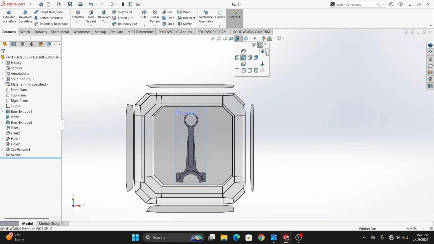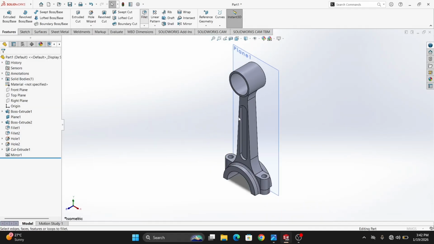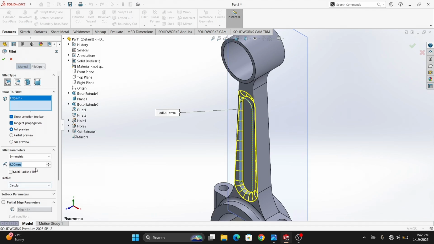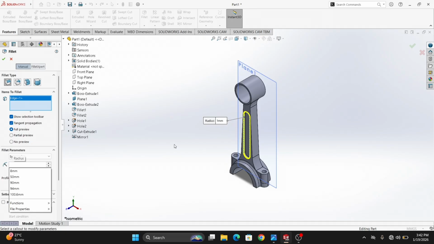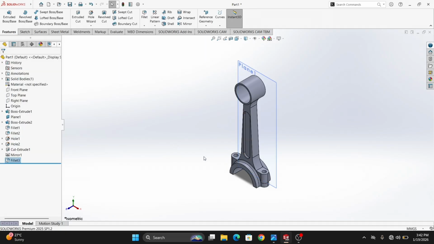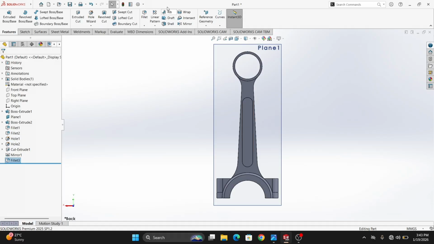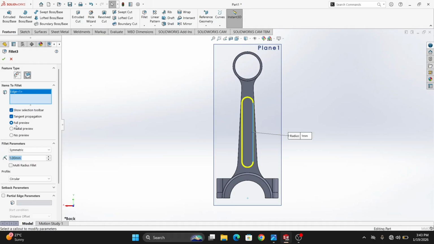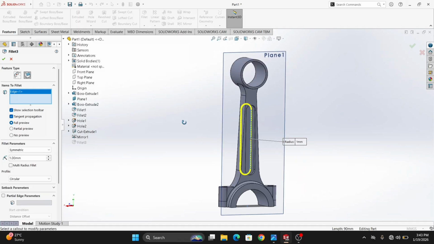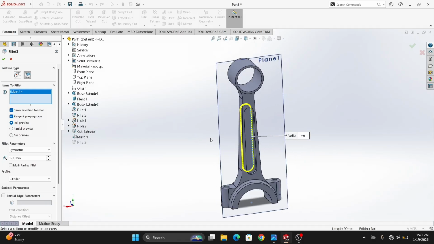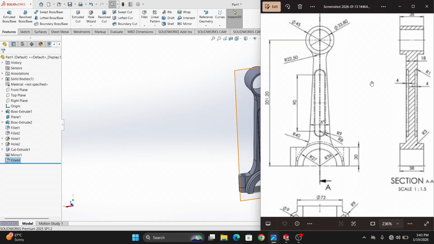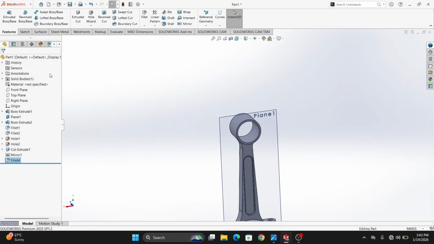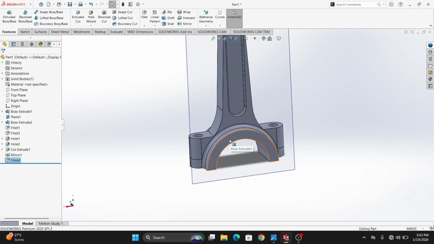Okay, click isometric, and select fillet. This outer edge, radius 1. Enter, and also select the back face of this one. Okay, make it again. So this back face, and edit this. So select this edge also. This is also okay. Make it green. Okay, 33.8 and 45. Okay, it will be created. Looks like this.